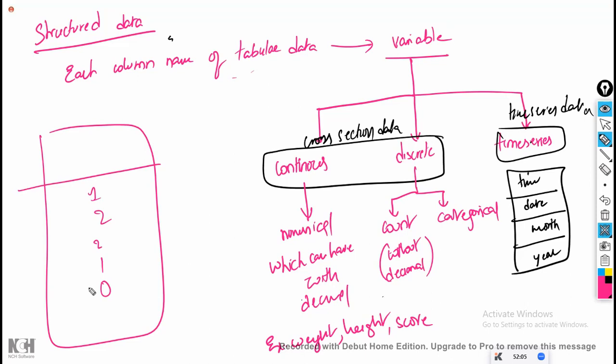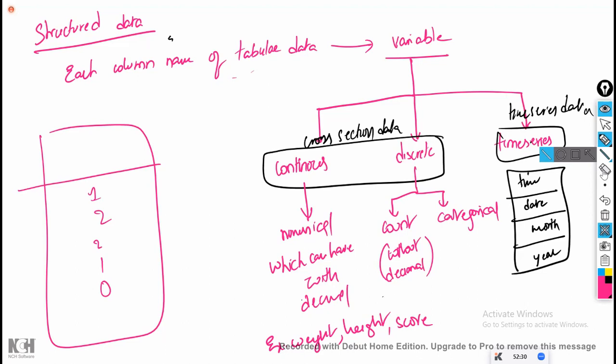Count means what? Simply, it is the length function. Count means nothing but the length function. In this class, how many males are there? How many females are there? Length function only, right? Five female students are there. Count. 4.5 female students are there. Is that possible? Simple.